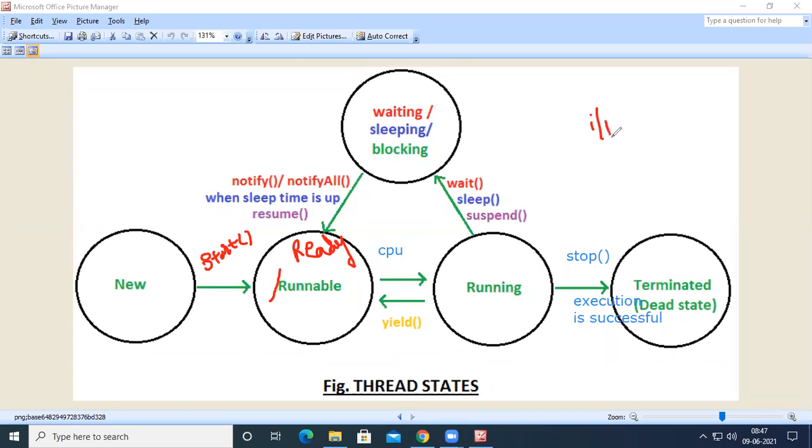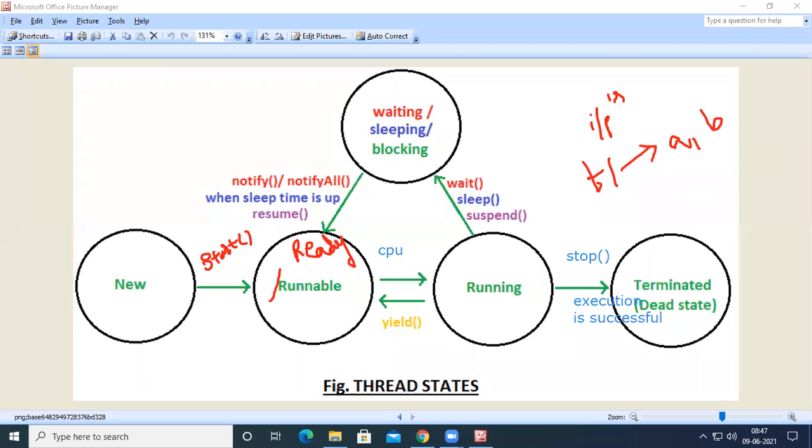For example, I have a thread named T1, and this T1 is going to take the values A, B from the input. I have written System.out.println to enter A, B, and I have written A equal to in.nextInt. So the control is waiting for the variable A and then waiting for the variable B.